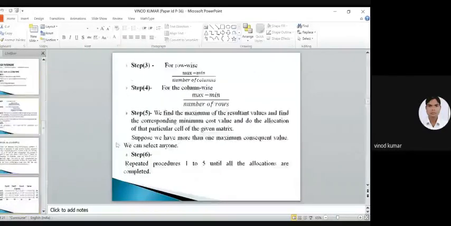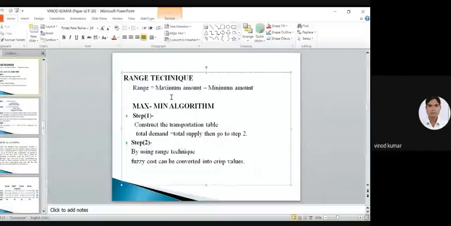So this is our proposed technique, the range technique. The range technique is the difference between the maximum amount and the minimum amount, and this is the max-min algorithm. The max-min algorithm satisfies the following steps. In the first step, construct the transportation table. Then we check that the total demand is equal to the total supply. After completing this step, we go to the second step. In the second step, by using the range technique, the fuzzy cost is converted into crisp.